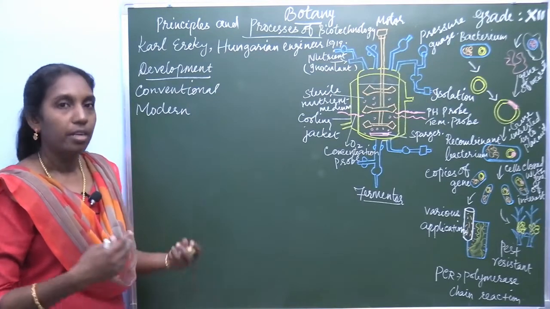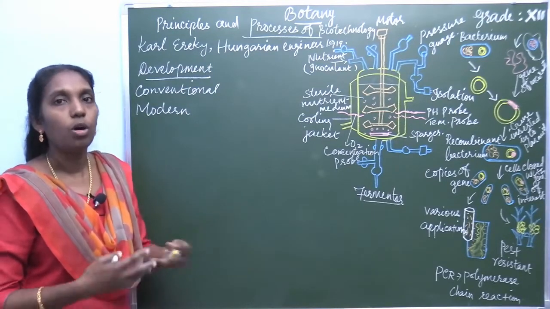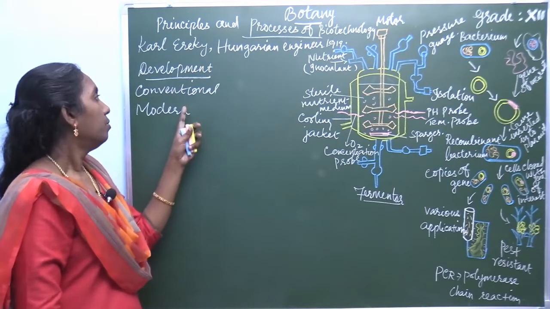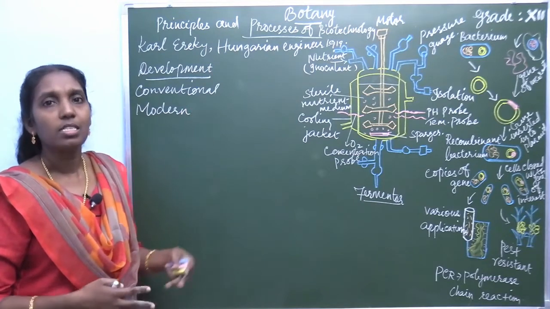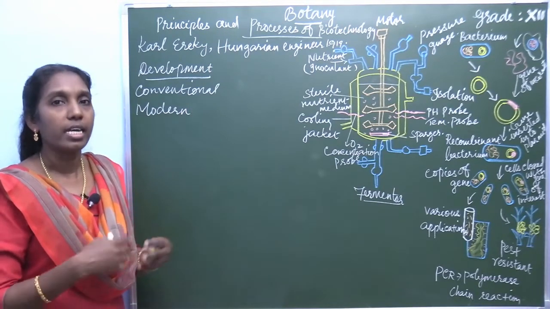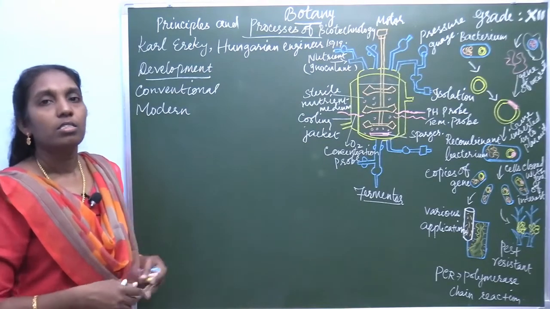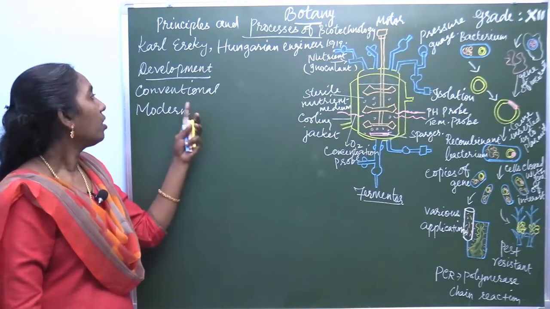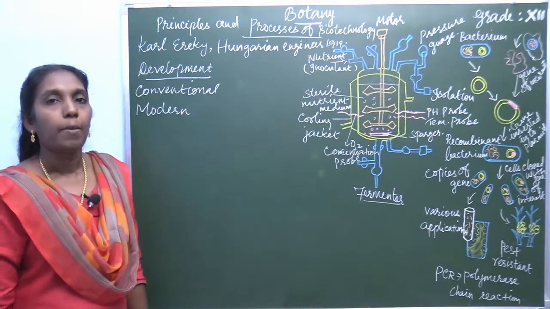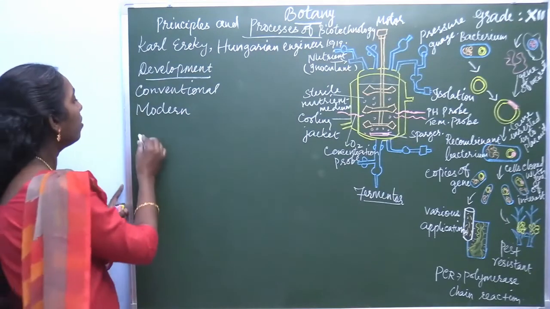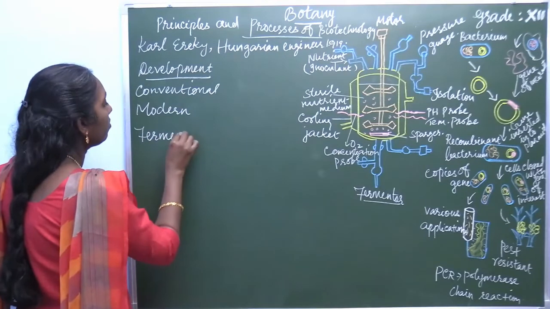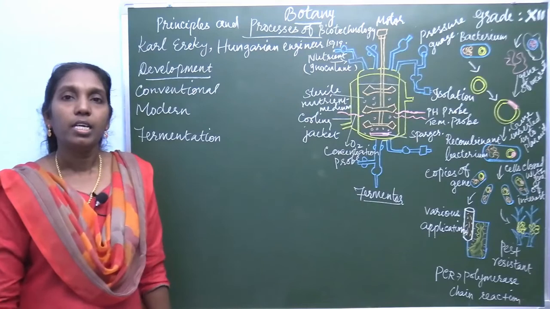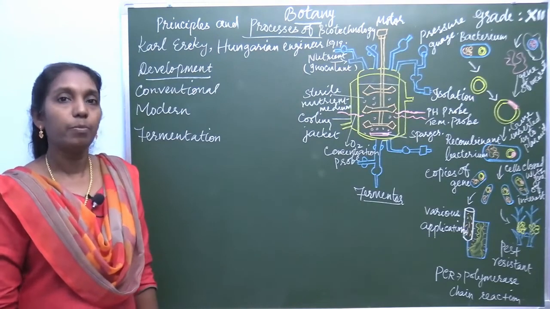In day-to-day life, all these biological processes are applied in human life. Conventional biotechnology is the traditional biotechnology that the ancestors practiced in the kitchen. Every day in the kitchen we are practicing some biological processes that come under conventional. What are they? The main process is fermentation. Mainly it is the conversion of dairy products.